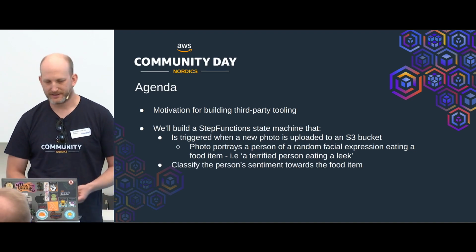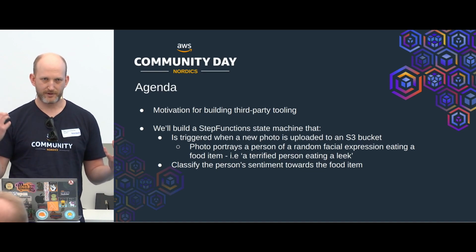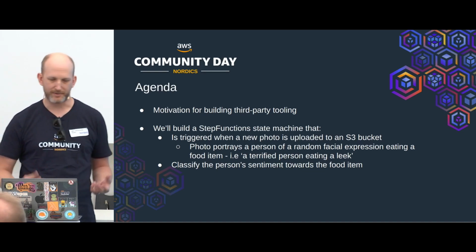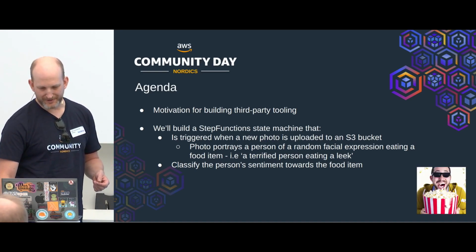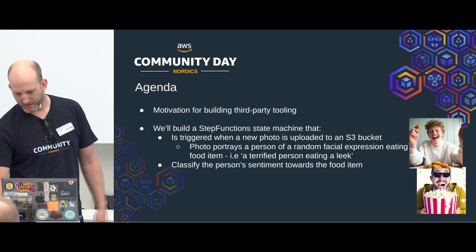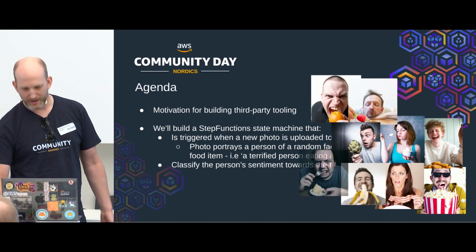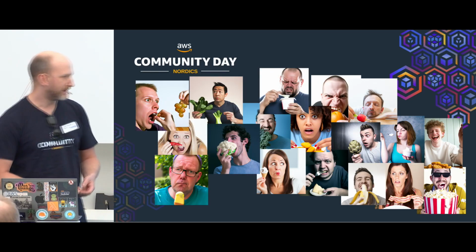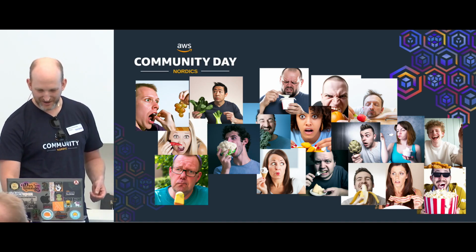Then we'll classify the expression of the person towards a food item. So we will get statistics out of people who are happy about eating apples or sad about eating tomatoes. And it would update that into a DynamoDB table. So here's an example. There's a guy happy about eating popcorn, chicken nuggets. She's confused about some cream. And with DALL-E 2, you get all these images which get quite funny. I like the radish guy best up here.